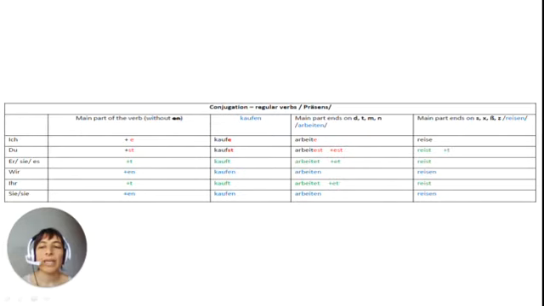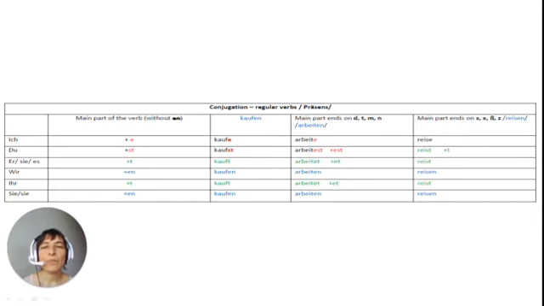And the wir and sie forms for plural are also the same. If you check the colors, they're also the same as the infinitive of the verb. You see here kaufen and wir kaufen, sie kaufen. That's again the same form.